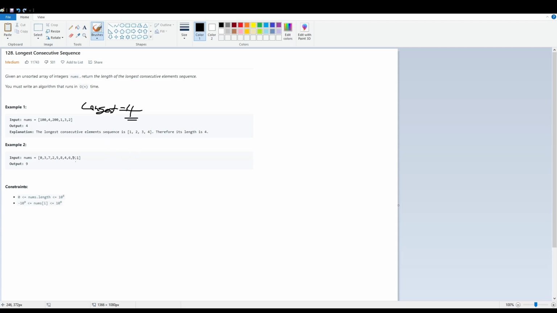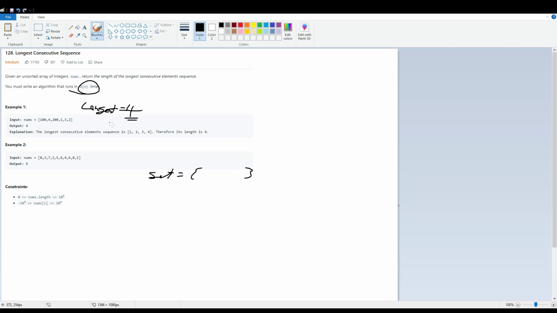This algorithm runs in O of n time, as the question states. And how are we going to find the next consecutive element? We're going to store these numbers in a set. The set is O(1) lookup. It's like a dictionary except it doesn't store values, only stores keys.